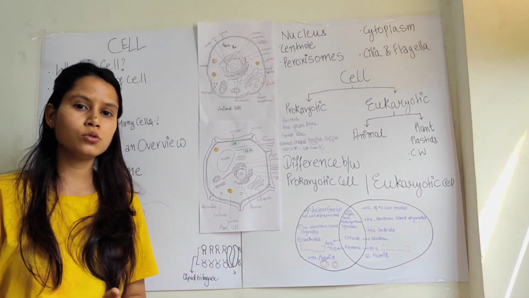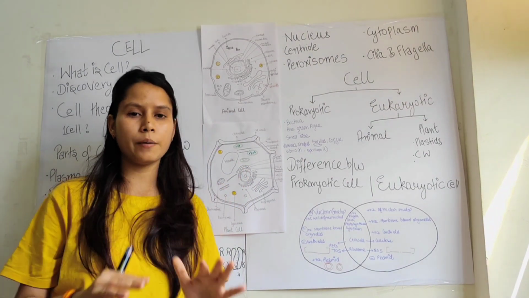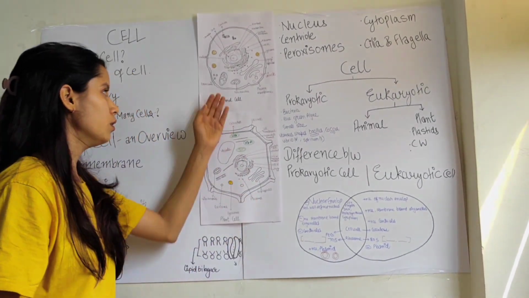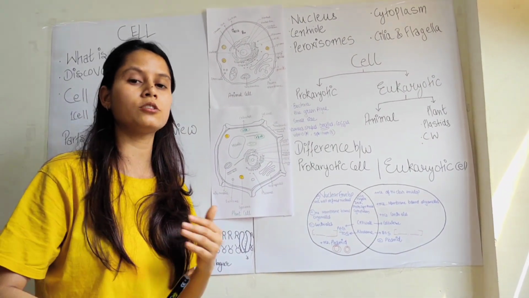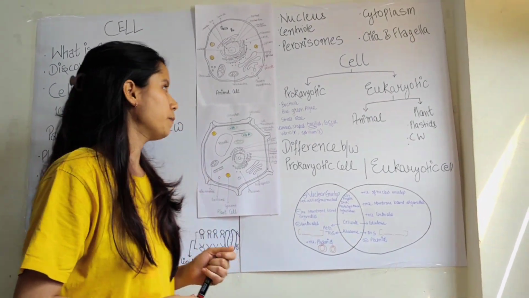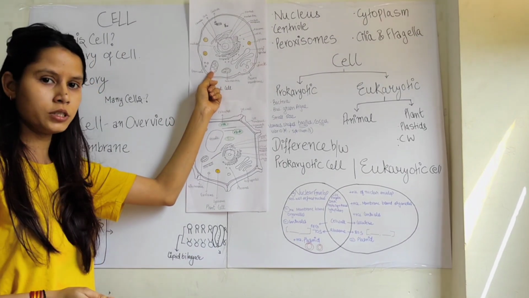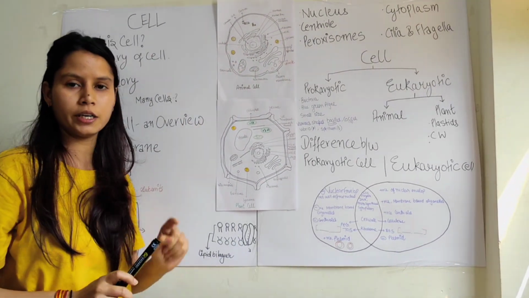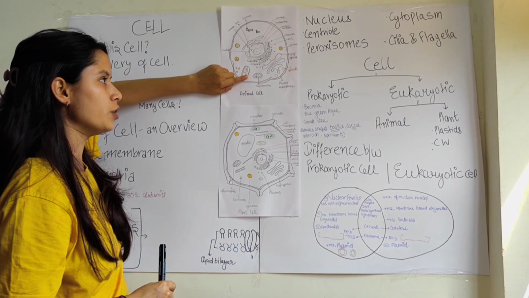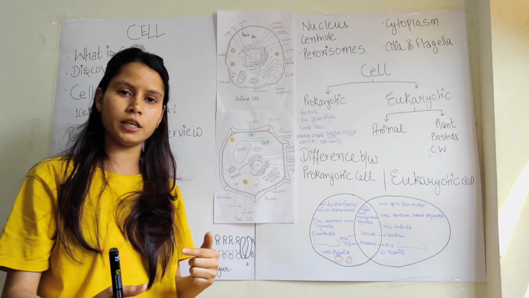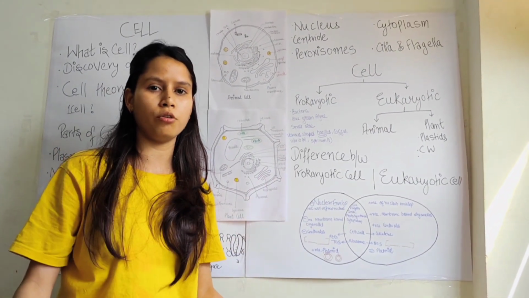What is the role of lysosome? Whenever a mishap occurs in a cell, for example, the mitochondria is not working properly, it is not synthesizing ATP, and it has to be deleted or killed from the cell, the lysosome releases hydrolytic enzymes. So first of all, they engulf the mitochondria, and they release their hydrolytic enzymes which destroy the mitochondria.